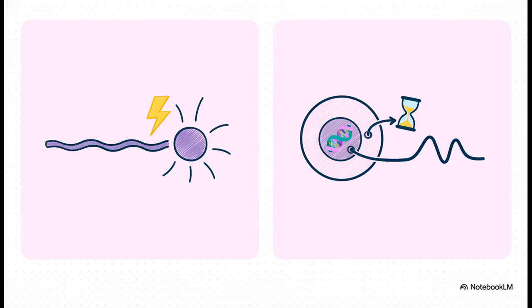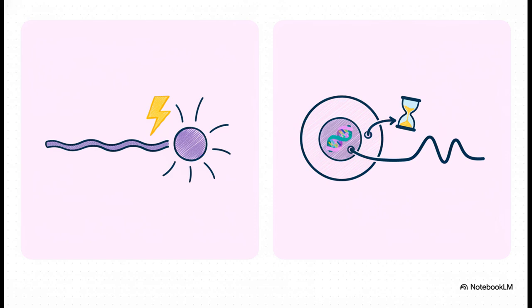On the flip side, we have nuclear receptors, which are ligand-activated transcription factors. Hormones like the thyroid hormone actually have to enter the cell, bind to these receptors, and then translocate to the nucleus to interact with specific DNA sequences. This DNA binding mechanism is much slower, sometimes taking hours or literally days to manifest, but it provides highly prolonged and sustained gene regulation.